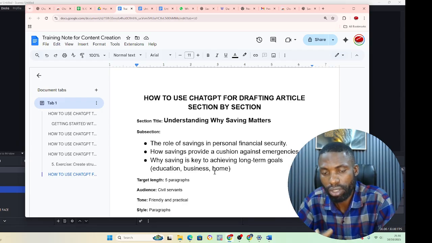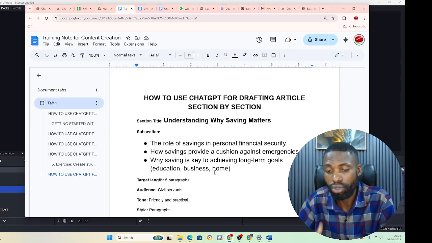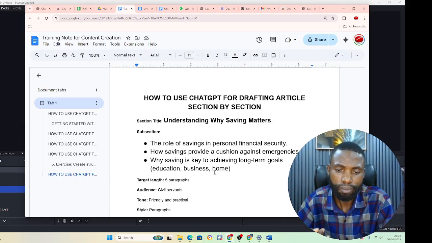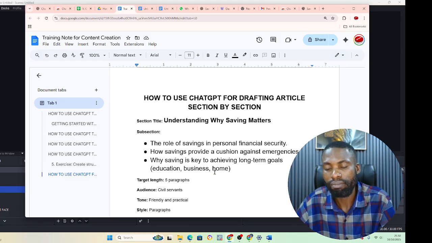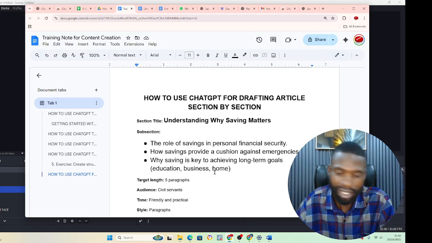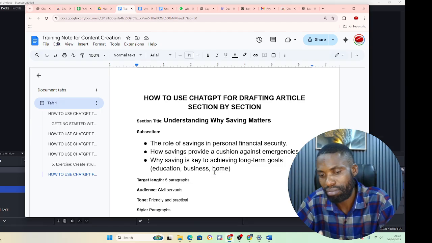Section by section. The one we did before is a situation where you just want a blog post where you don't need too much. It can be done and the ideas can be properly linked with a single flow. You understand? Now, what of a situation where you are looking at writing about 10 pages, 20 pages? What do you do so that all the sections and ideas will be properly linked together? How do you go about it? Is this something you can just write in a straight line, or is there something behind it?